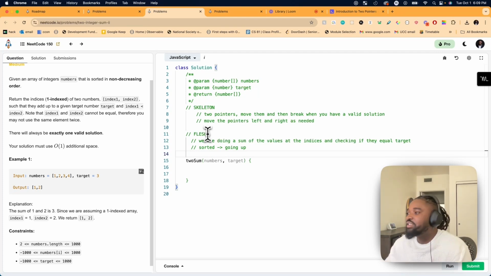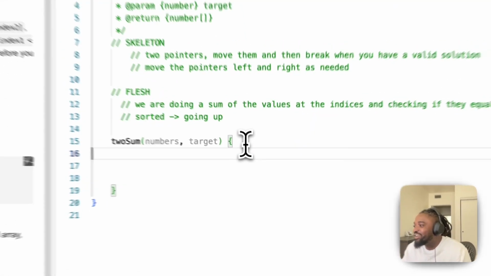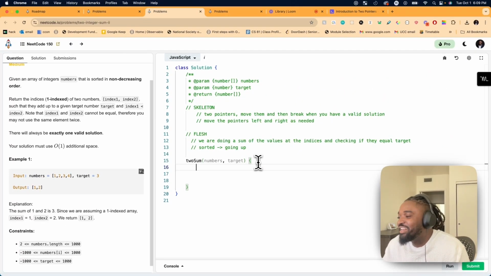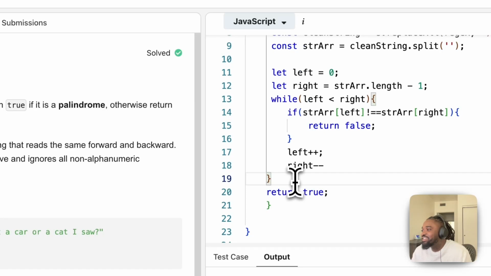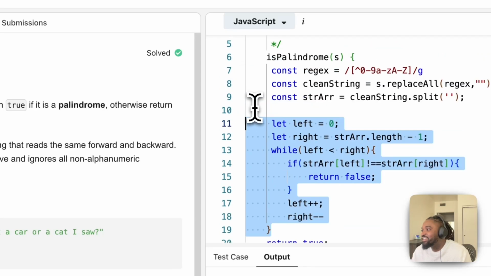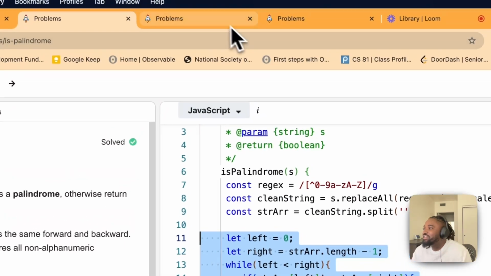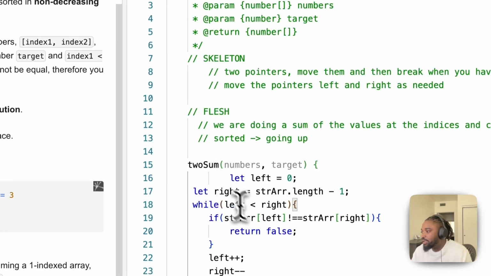All right. So let's just go ahead and write our skeleton. Okay. So let's start with our skeleton here. Let's say left goes to 0. Right. Exactly what I had initially, guys. I could even go back and copy it. I think I should do that so that you guys see how this is the same exact stuff. Okay. That's what I'm going to do here. Look at this. It's going to be fun. Look at that.